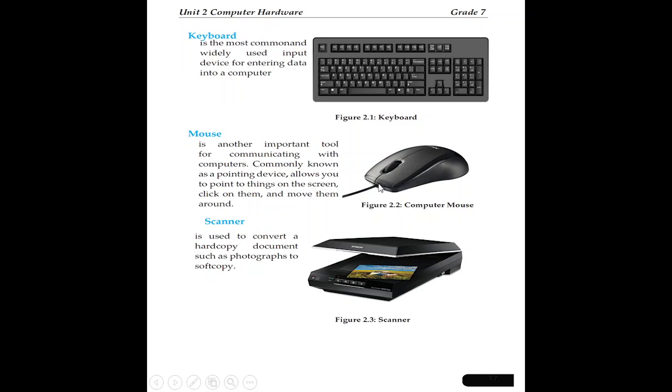Starting from the fourth generation of computers, 1971, it brought the Windows operating system that uses a graphical user interface. Means by using the mouse, we can point to icons and command the computer system. Therefore, it's a pointing device, another important tool for communicating with computers. It allows you to point to things on the screen, click on them and move them around. For instance, to display the menu, we have to click on start.